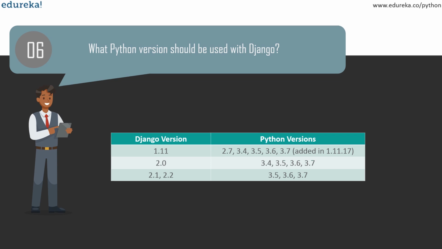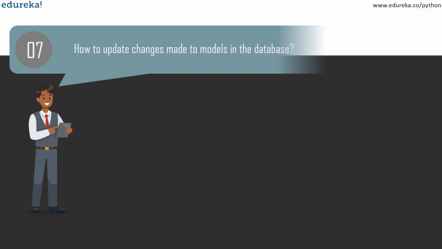Python 3 is actually recommended. This is because Django 1.1 is the last version to support Python 2.7. Since newer versions of Python are often faster, have more features, and are better supported, the latest version of Python 3 is recommended.